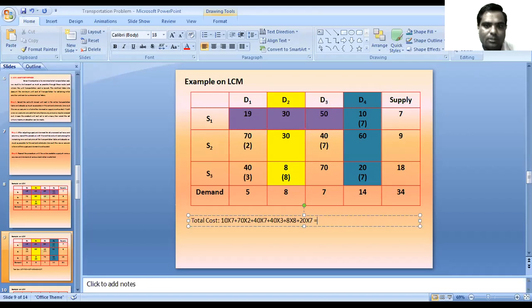So the total transportation cost is rupees 814.